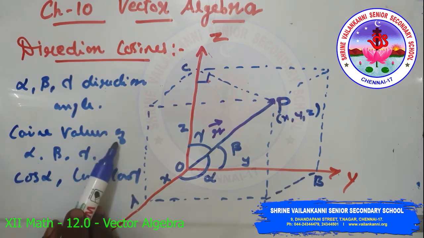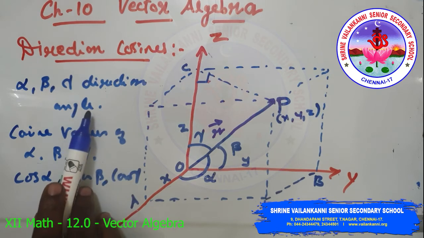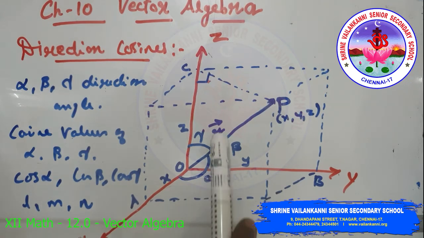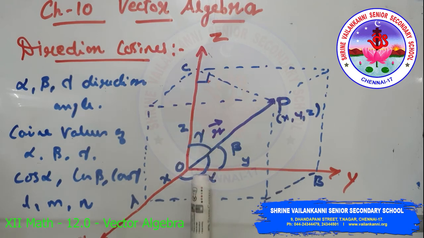The cosine values of the direction angles, cos alpha, cos beta, cos gamma, are called the direction cosines of the vector r, and are usually denoted by l, m, n respectively. The angles alpha, beta, gamma made by the vector r with the positive directions of the x, y and z axes are called the direction angles, and the cosine values of these angles are called direction cosines, denoted by l, m, n.